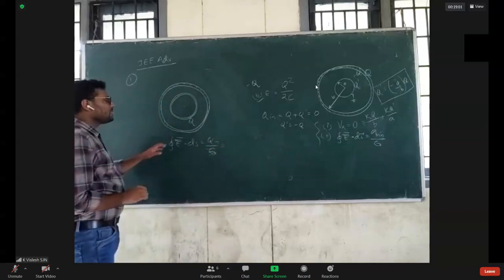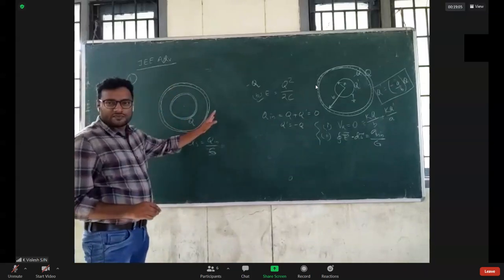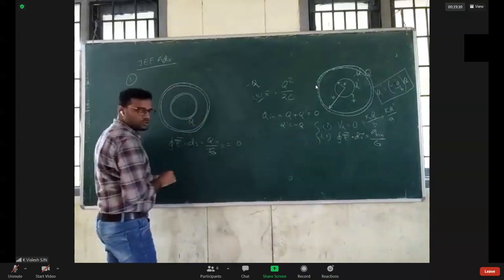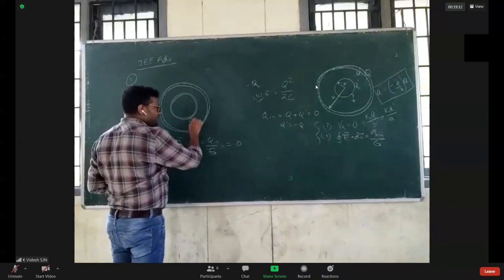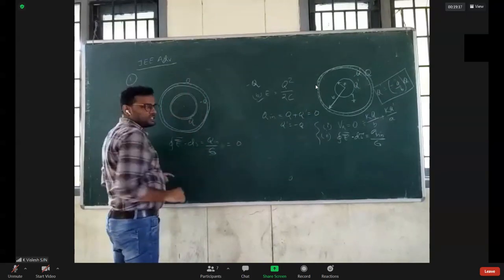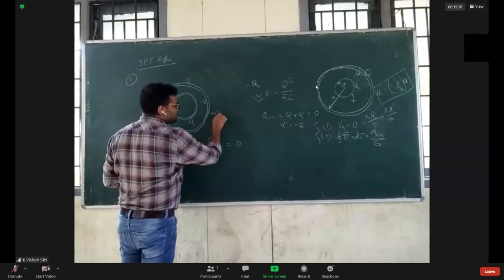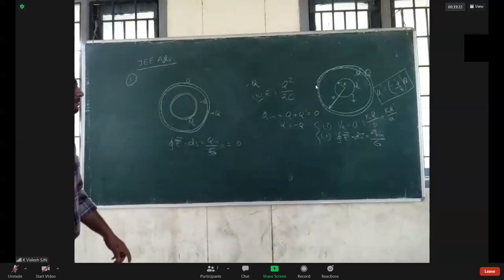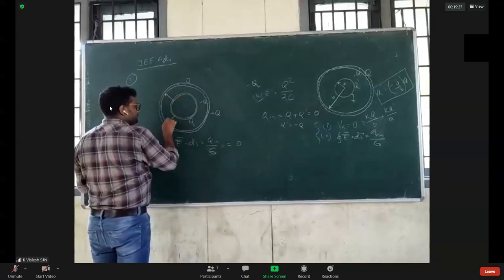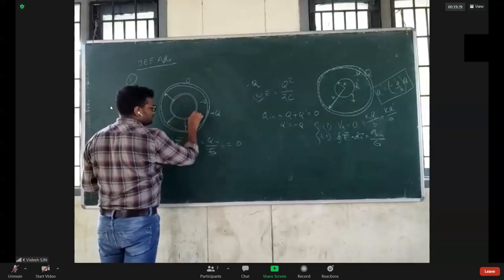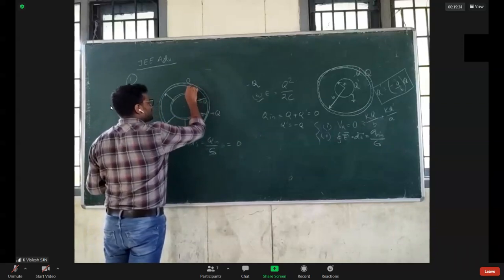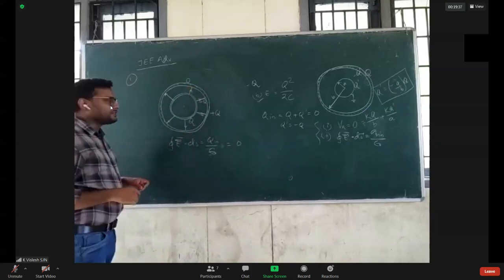So what do you know? Here the electric field inside this Gaussian surface, as it is inside the metal, must be 0. So Q enclosed is also 0. Q enclosed is 0 means what? If it is Q, the inner one will have minus Q. And total charge on this one is 0, so the outer surface will be plus Q. Do you understand me or not? Please let me know. So the electric field will be this way, perpendicular. So the electric field is confined between these two regions.